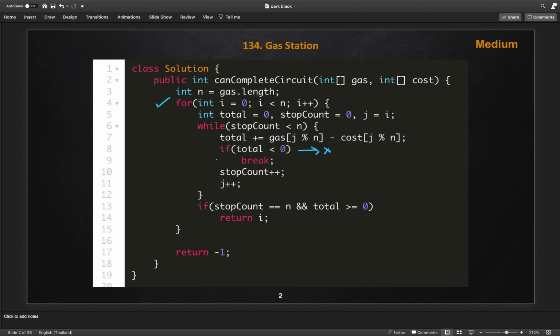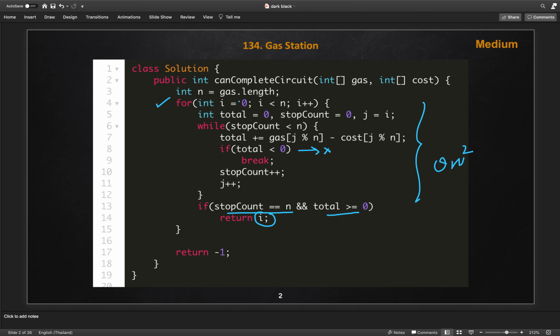And in the end, once we are done, we check if we are able to cover all these stops, as well as whether total is greater than or equal to 0, which means we can return this i as our answer, otherwise not. If you see the time complexity of this solution, in the worst case it can go O of n square.